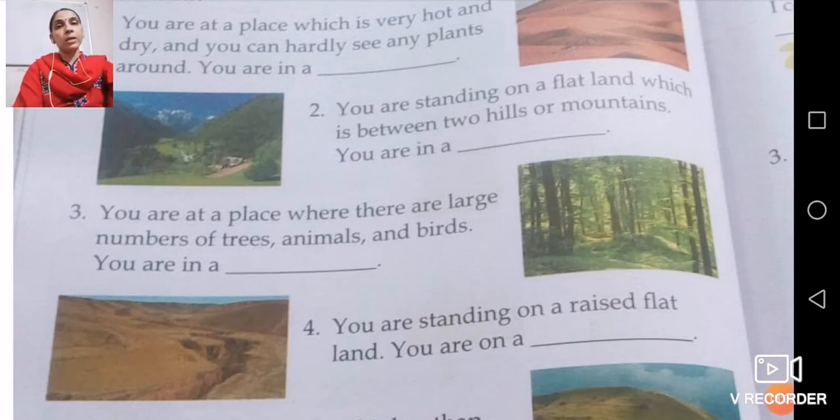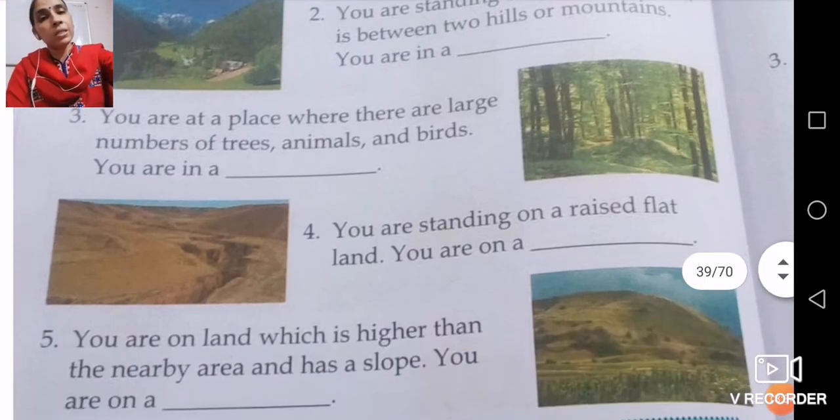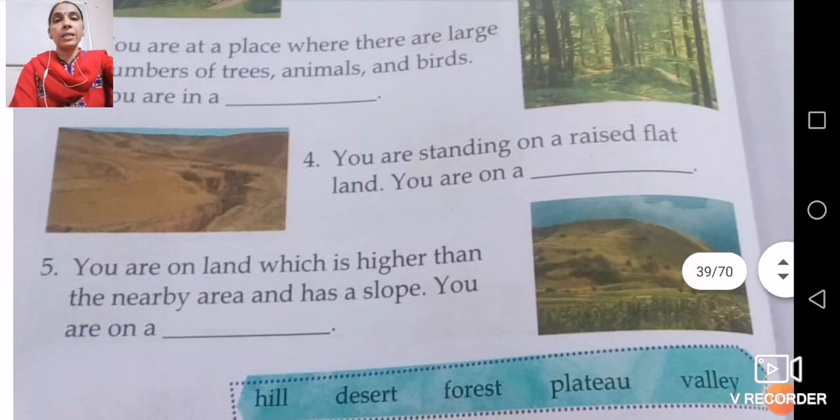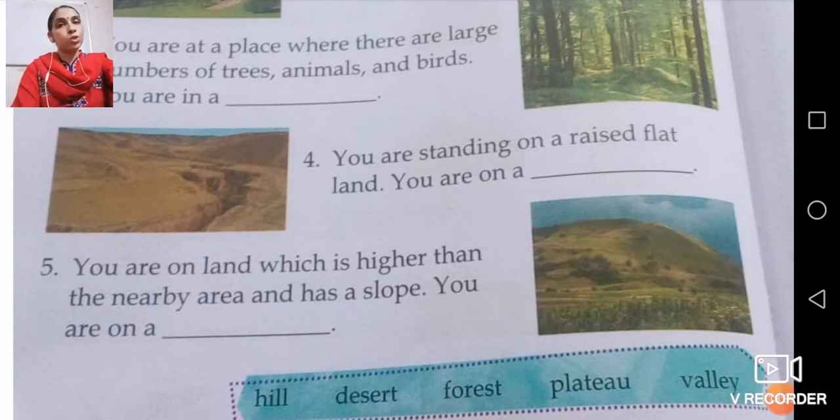They were coming to the lower part of that area, and then they were buying all those things and going again in that particular area. So life is very difficult over there. Now number 3, you are at a place where there are a large number of trees, it means you are standing in a forest area. Now number 4, you are standing on a raised flat land, you are on a plateau. Now last, you are on a land which is higher than the nearby area and has a slope, then you are standing on a hill.